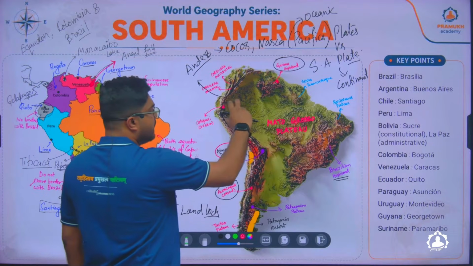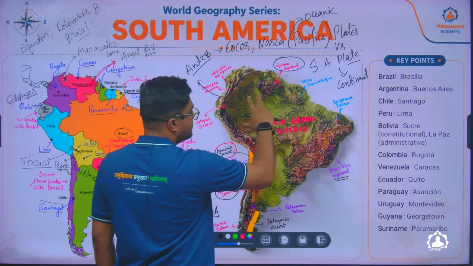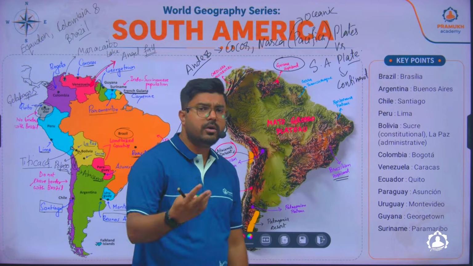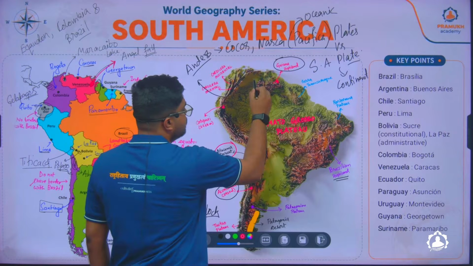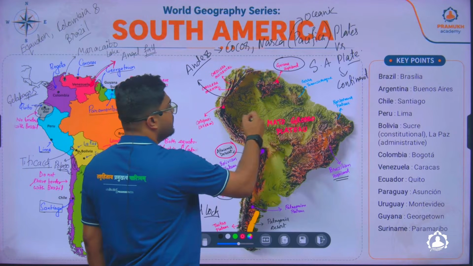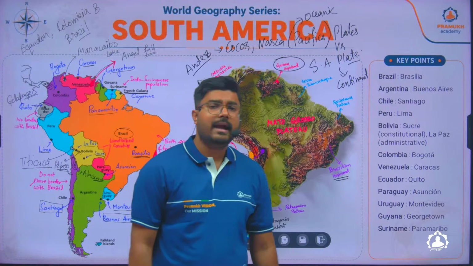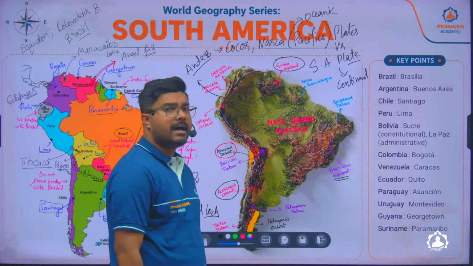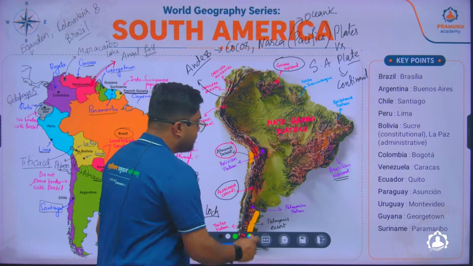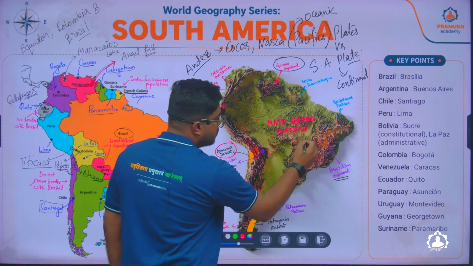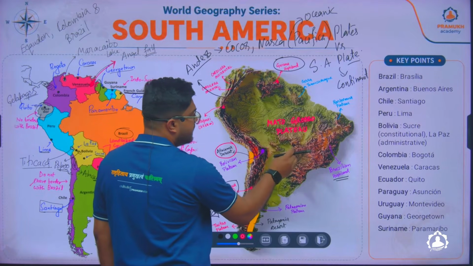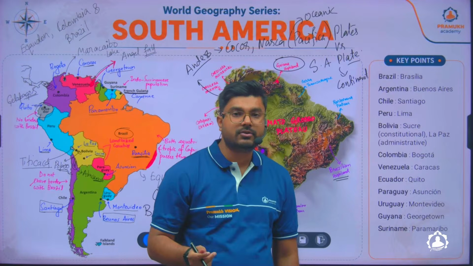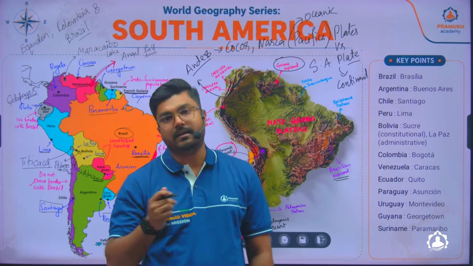And here the major river, like I told you, is the river Amazon, which is the largest river of South America, not only of South America, but also of the world. And this region, you see, is entirely covered with the Amazon forest, which is called the lungs of the world, because of its highest carbon sequestration process. Apart from this, here also in these zones where you see the height is lower, you'll find rivers such as the river Parana, such as the river San Francisco, such as the river Uruguay and Paraguay.